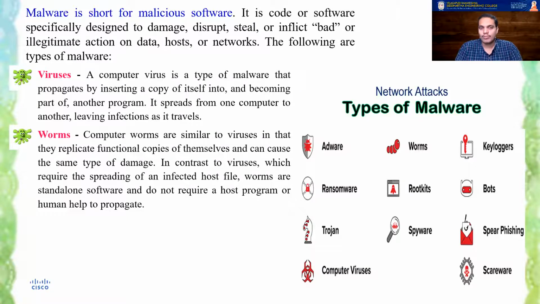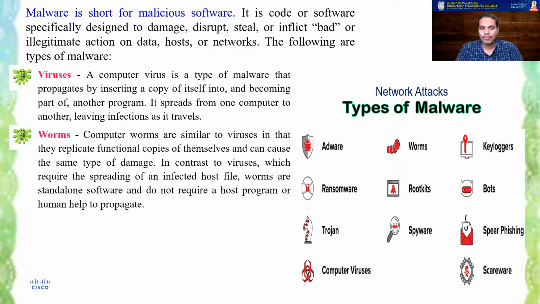These worms are pretty much similar to viruses, but the main difference between a virus and a worm is that worms are self-replicating. A virus requires human intervention. It requires a human to click on those executable files or to run certain commands. Worms do not. So once a worm enters the system, it can propagate itself to other systems very easily through the network.